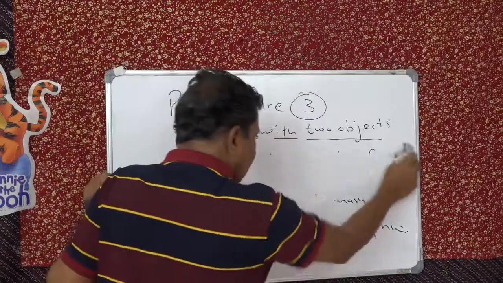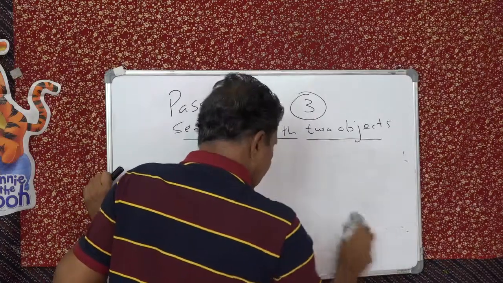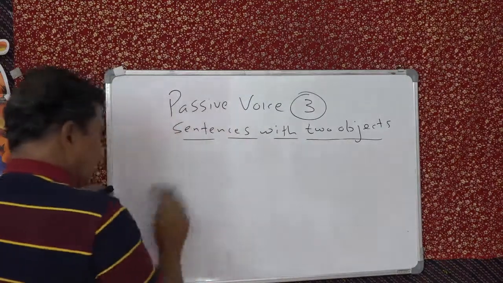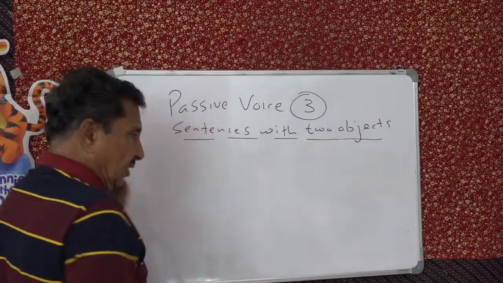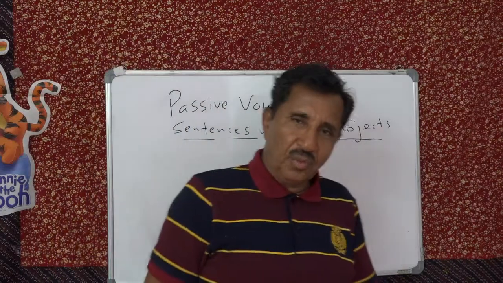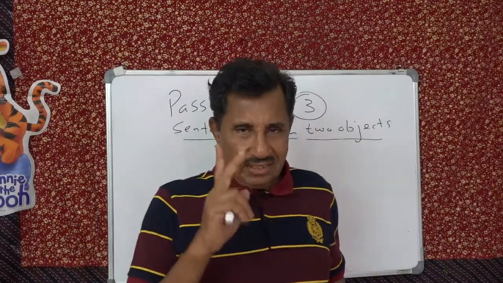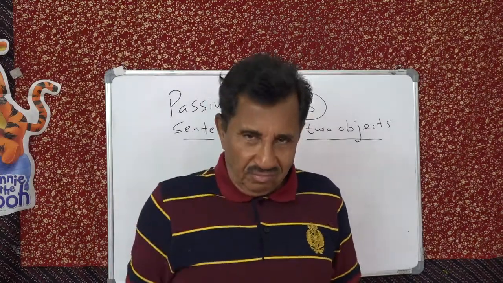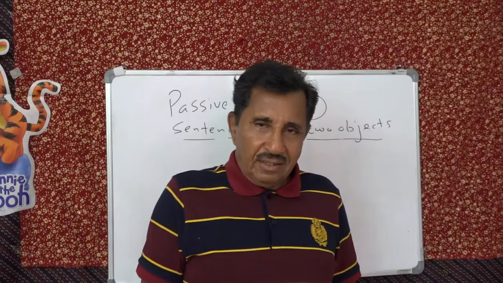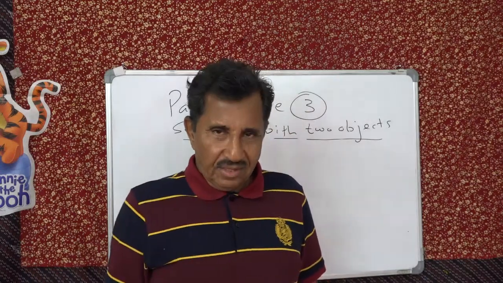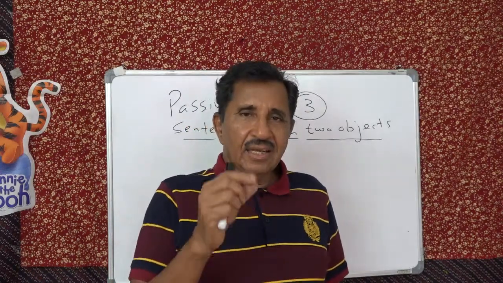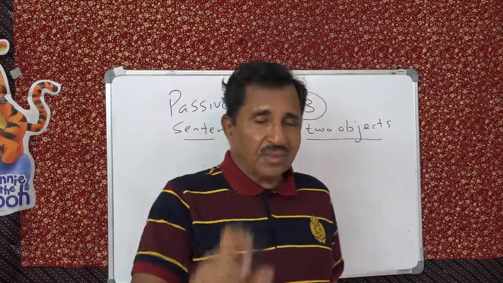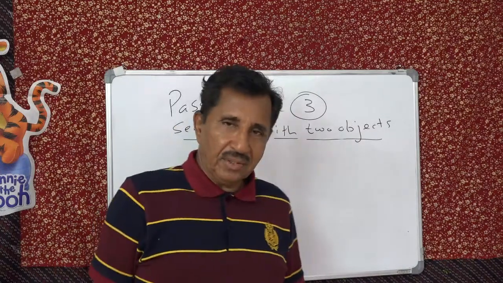And from the examples it is clear, no? Alright? You want any more examples? Do you want any? Yes. Is that clear? So once again, when you have two objects in a sentence, the object with the "for" should not be taken as the subject. Take the free object, or we can say the object without preposition, as the subject of the passive.